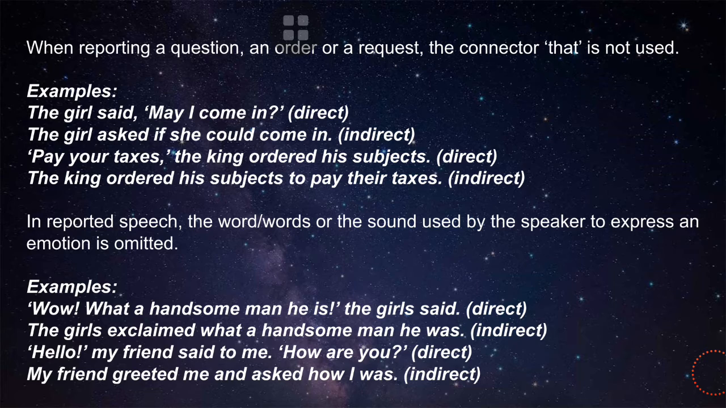This is indirect. Now, in reported speech, the word or words used by the speaker to express an emotion are omitted. "Wow, what a handsome man he is," the girl said. The girl exclaimed what a handsome man he was. This is indirect. "Hello," my friend said to me. "How are you?" Direct. My friend greeted me and asked how I was. It is indirect.